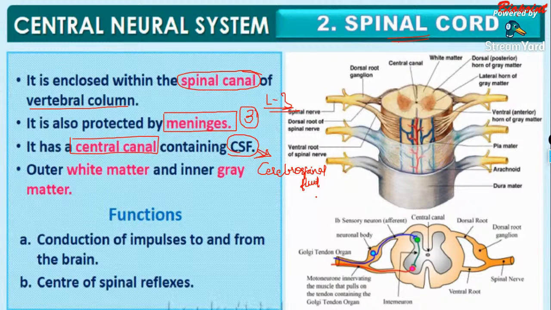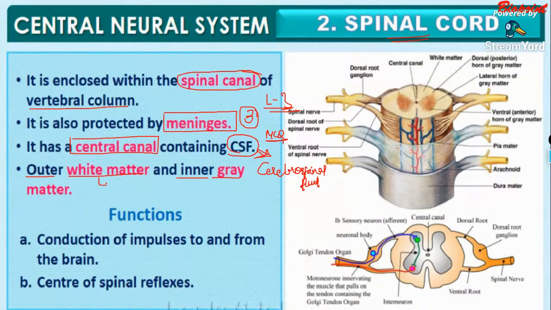CSF, cerebrospinal fluid, an abbreviation question, can come as an MCQ in your NEET exam. Cerebrospinal fluid is present in the brain to protect it from mechanical shocks and injuries. Inside the spinal cord also we have the cerebrospinal fluid in order to protect the spinal cord from mechanical shocks and injury. In the brain, we studied that the outer is the gray matter and the inner is the white matter. But in the spinal cord, we have the outer white matter and the inner gray matter.